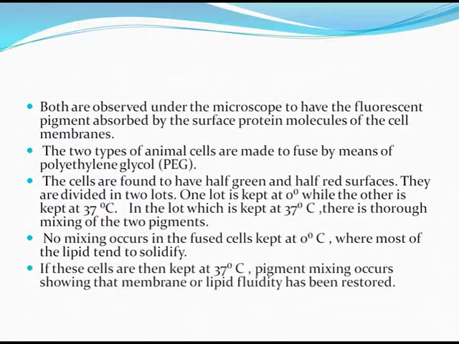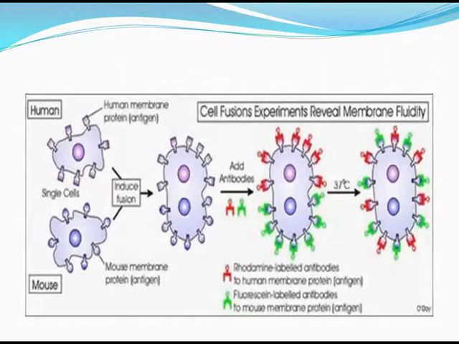If these cells are then kept at 37 degrees centigrade, pigment mixing occurs, showing that membrane or lipid fluidity has been restored. This is the cell fusion experiment which reveals the membrane fluidity.